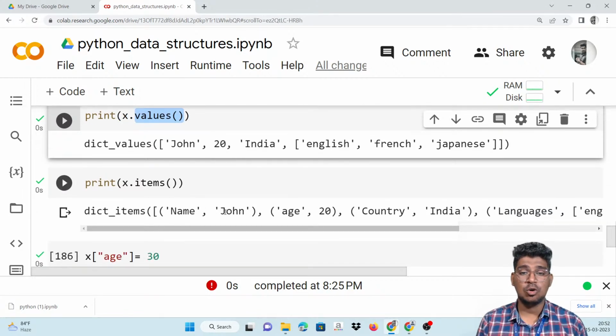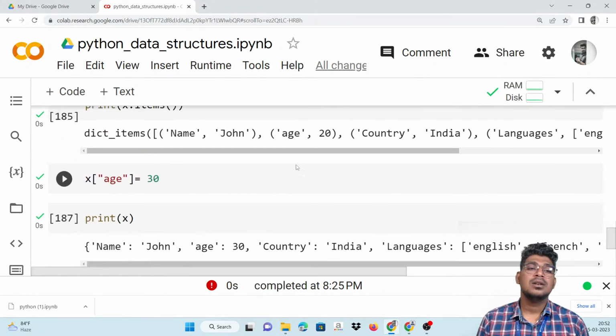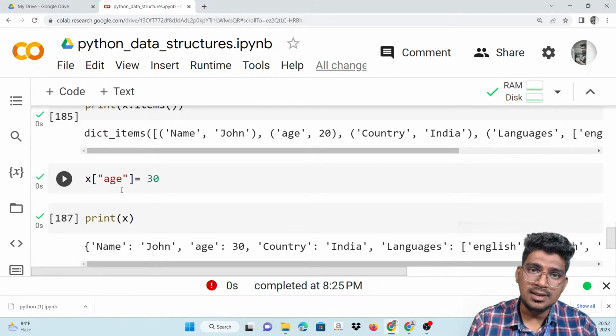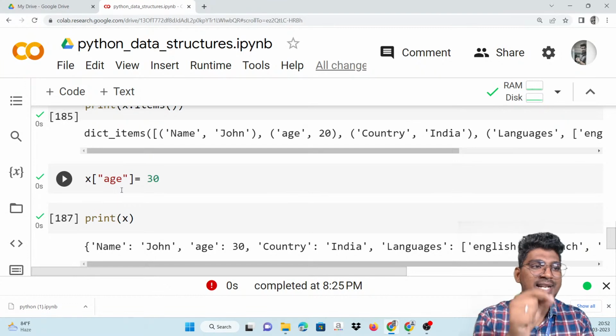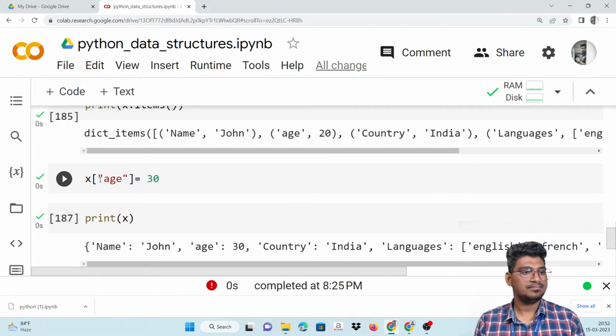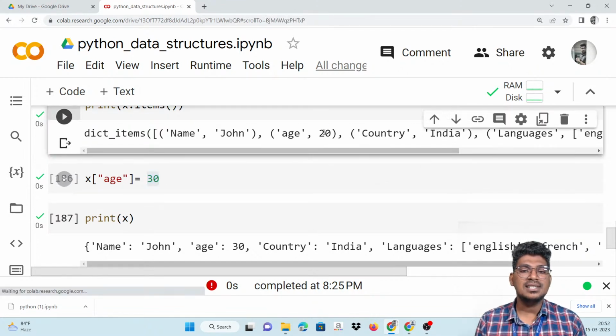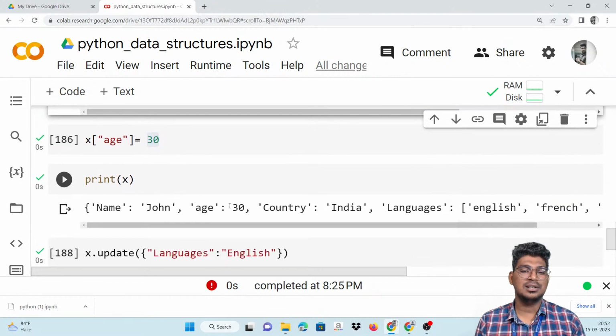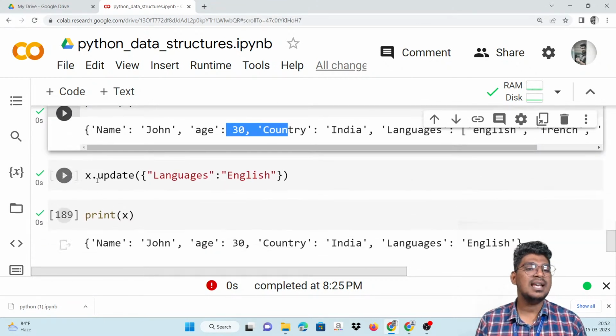Then items will display all the items in that particular dictionary. Now, you can change the value of a specified key. For example, x of age is the key, and you can change the value, that means 20 into 30. You can see it here. The same thing, x.update: update, in the sense, you can add the languages, that is, languages is equal to English.